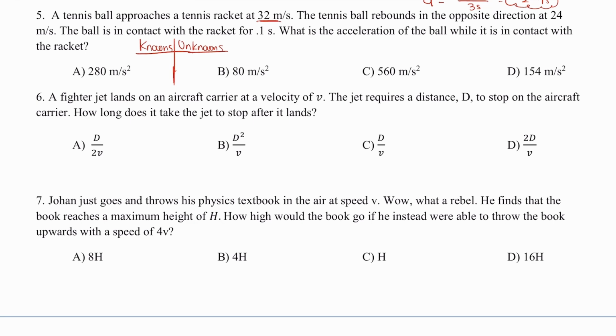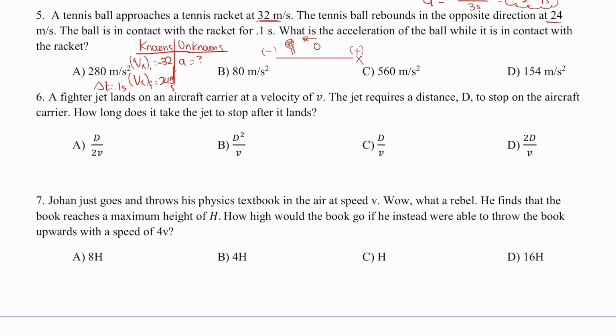I'm going to draw a picture. I'm going to say that this is the tennis racket and that the ball is initially approaching it towards the left, where left is negative, right is positive, and this is the x direction. Therefore, I can write that the initial horizontal velocity is negative 32 meters per second. Then it's going to rebound in the opposite direction at 24. That means my final velocity is 24 meters per second, and that's positive. The ball is in contact for that amount of time, so my delta t is going to be 0.1 seconds. And I'm looking for the acceleration.